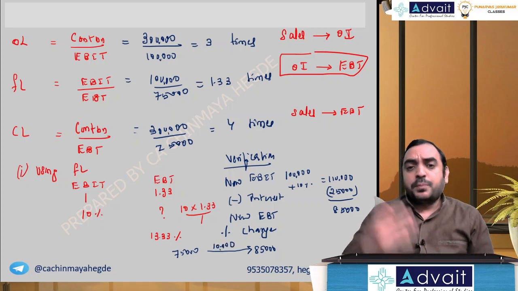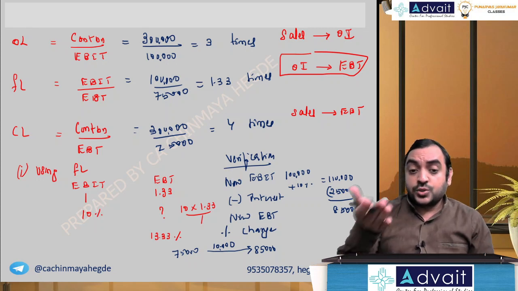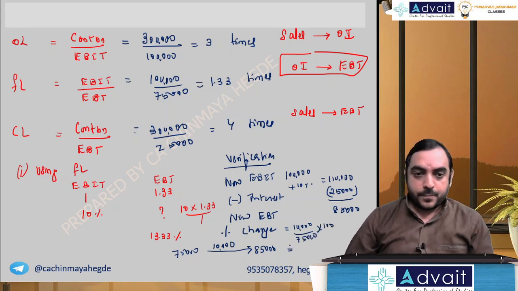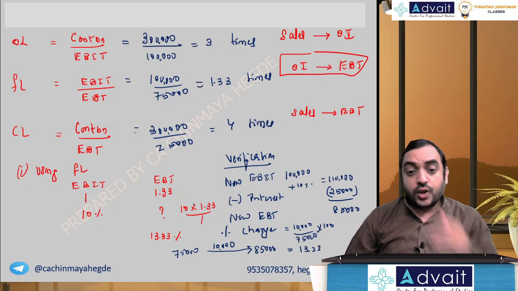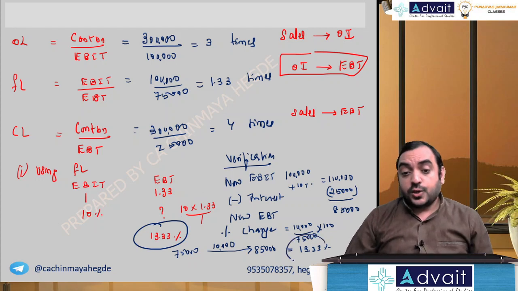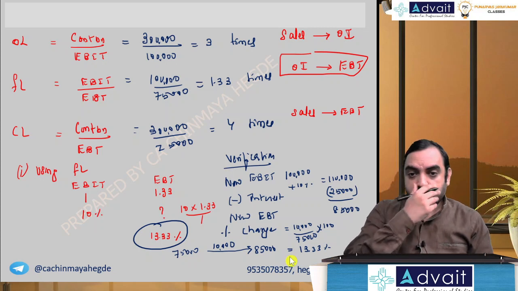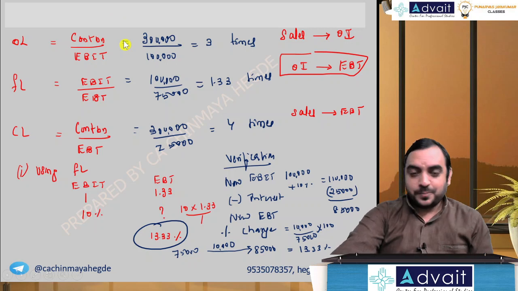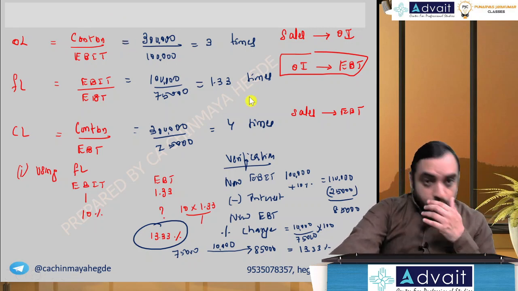But in percentage terms, how do you calculate it? 10,000 divided by the existing one, 75,000, into 100. You get 13.33%. Verified. This we also got straightforwardly using leverage. Now using the long process we got the same number, 13.33%. Write down the calculation as well as the verification. Let me know if you have any doubt.